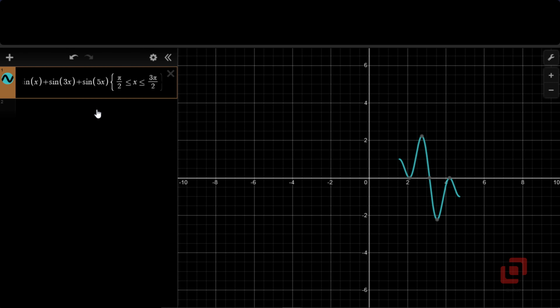Okay, and we have the equation sin x plus sin 3x plus sin 5x equal to 0. So we should consider the points of intersection of this curve with the x-axis, which are 2 pi by 3 comma 0, pi comma 0 and 4 pi by 3 comma 0.